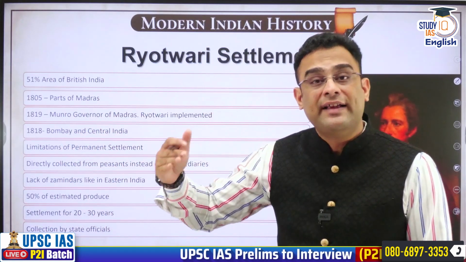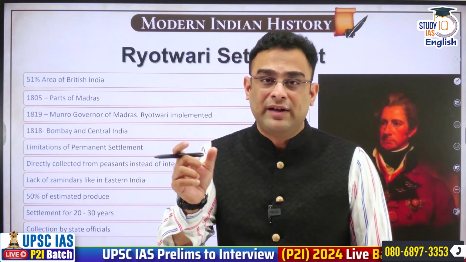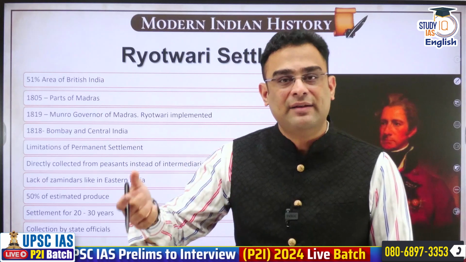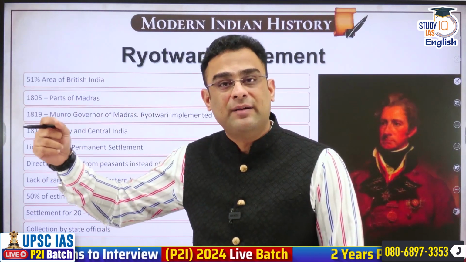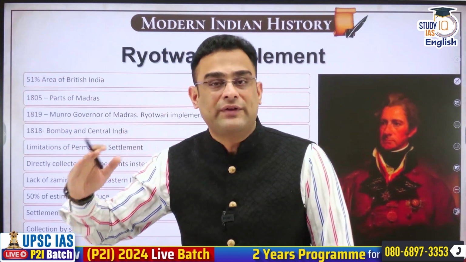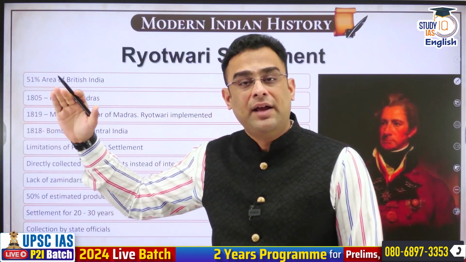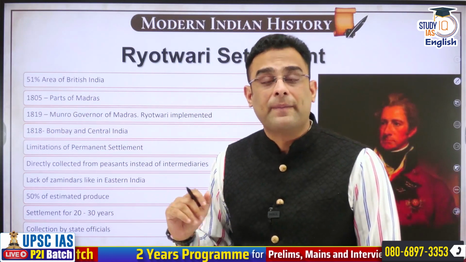Zamindar was declared as the owner of the land, and a certain assessment was agreed to between the two, that is EIC and the Zamindar, and the Zamindar had to pay revenue to East India Company according to that estimate perpetually. That was the system that was implemented in Bengal and some parts of northern Tamil Nadu also.